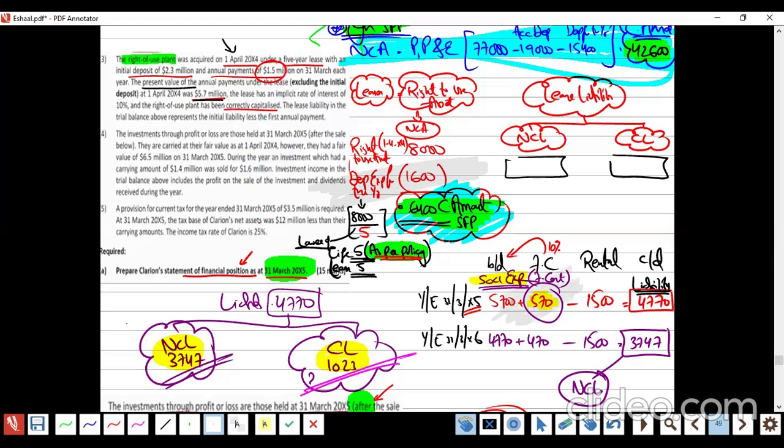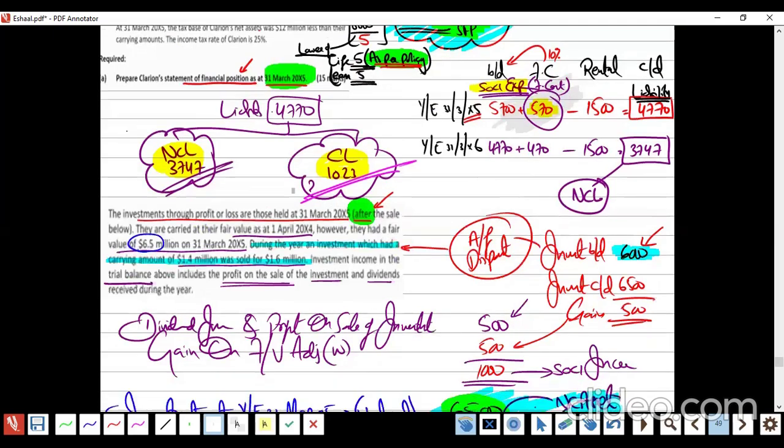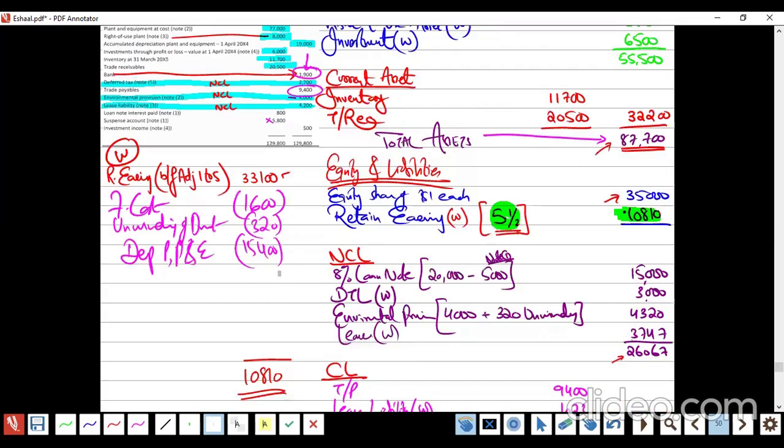Finance cost, how much? 570. 1,600 and 570. 1,600 is the loan finance cost, 570 is the lease finance cost, and this is depreciation expense on right to use asset. Am I right? Okay.